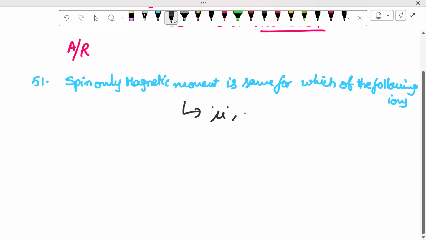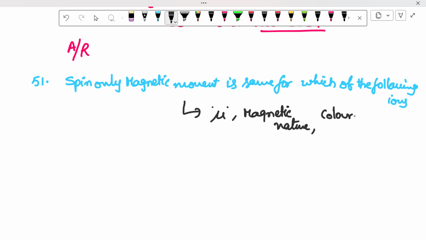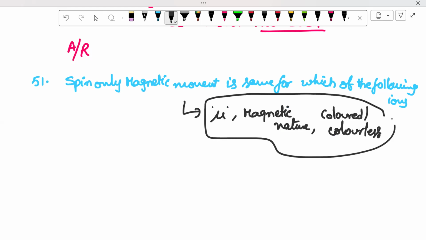Magnetic nature, and another one is colored or colorless. So compulsorily one question is related to this topic. So it is the expected question. Many times I have informed my students also that this is a compulsory question.